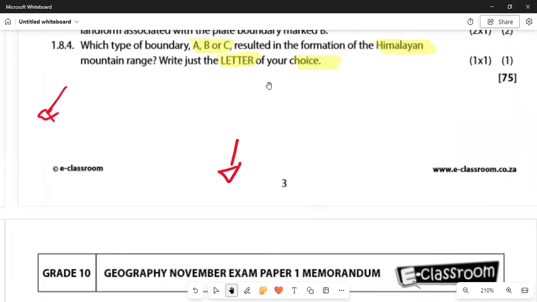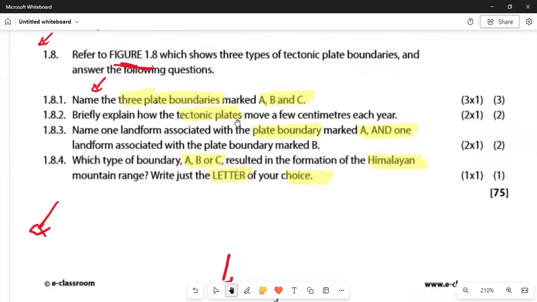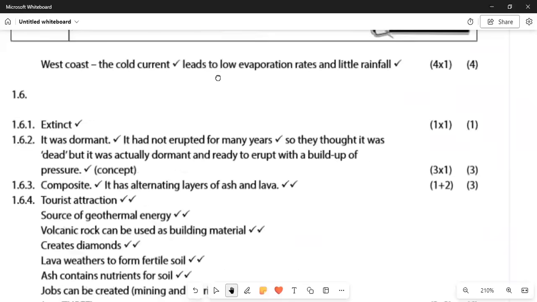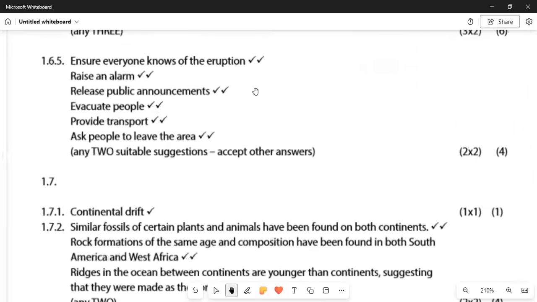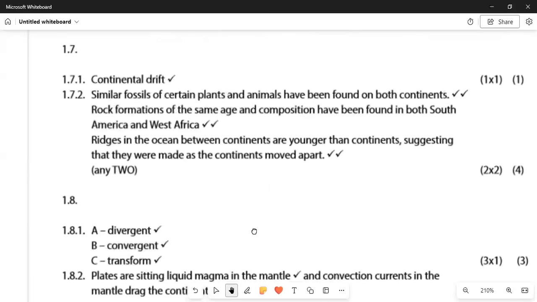And moving on again to some other question, they say in 1.8.2, briefly explain how the tectonic plates move a few centimeters each year, and name one landform associated with the plate boundary marked A and B. How do they move, and how do they form a landform? The answer there is that these plates are sitting on liquid magma in the middle, and the convection currents in the mantle direct the continents in different directions.